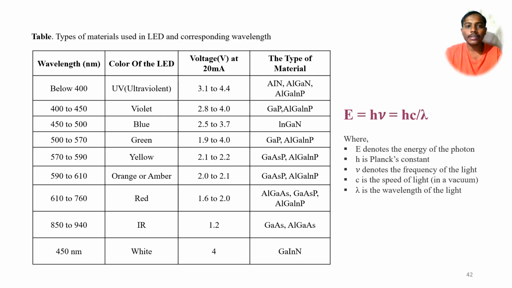In this slide we can see a table with different materials and their corresponding wavelengths. If we change the energy of a material, its wavelength also changes. We can calculate that using the formula E = hν = hc/λ. In the table, if we change the material, the corresponding wavelengths also change, because that happens due to the energy gap of the material.